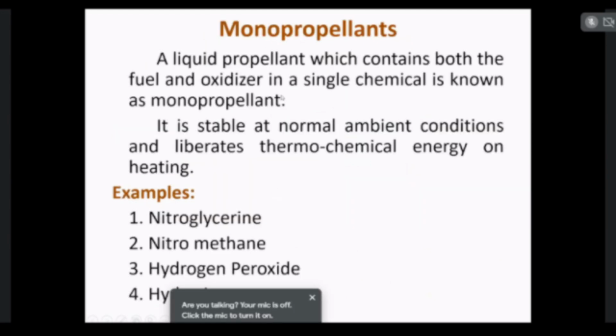Like the homogeneous propellants in the solid rocket, monopropellants are chemicals which contain both the fuel and oxidizer in a single chemical. It is stable at normal ambient conditions and liberates thermochemical energy on heating. The chemicals used as monopropellants are nitroglycerin, nitromethane, hydrogen peroxide, and hydrazine.